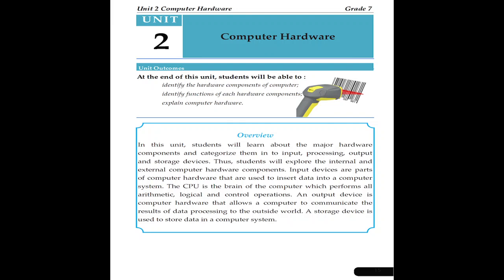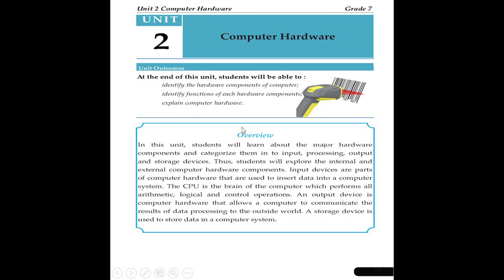Unit outcomes. At the end of this unit, students will be able to identify the hardware components of a computer. Under hardware, there are components again. What are these components? You have to identify the hardware components of a computer at the end of this unit. The students will also identify the functions of each hardware component, their tasks and their contributions to a computer system.